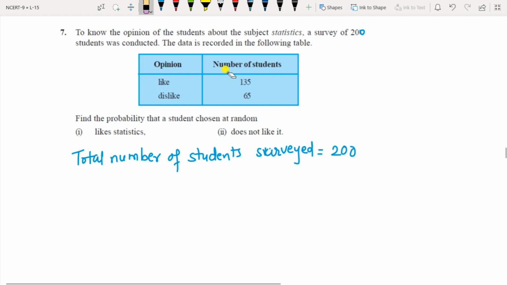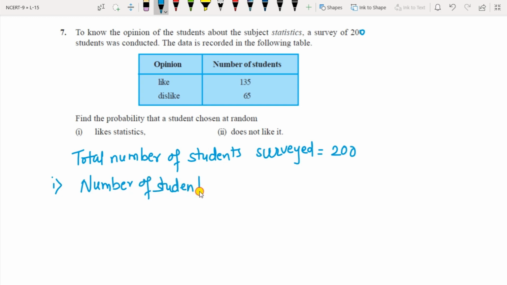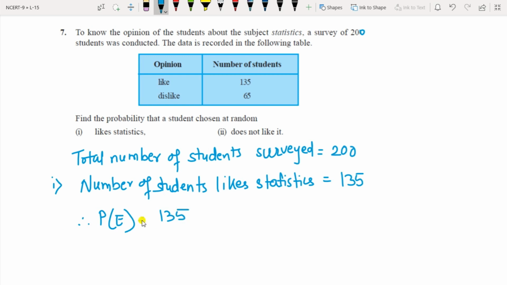Okay, so the number of students, this is the first one, the number of students who like statistics are 135. So the probability of the event will be 135 divided by 200. So you will get the answer as 27 upon 40.